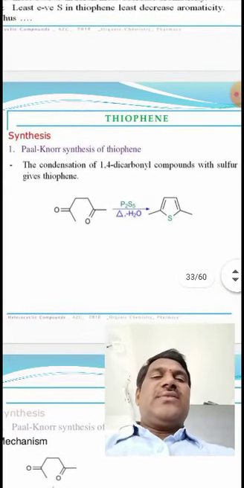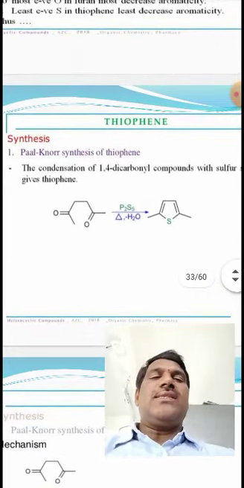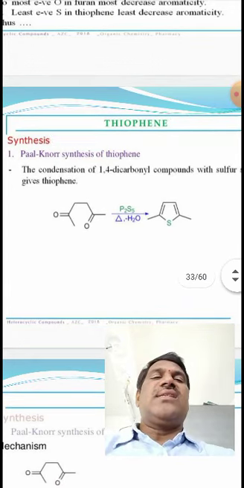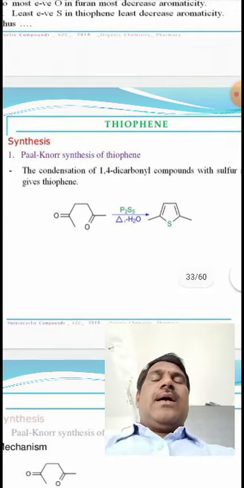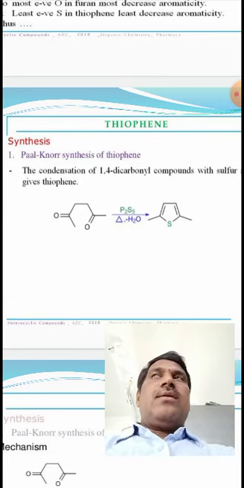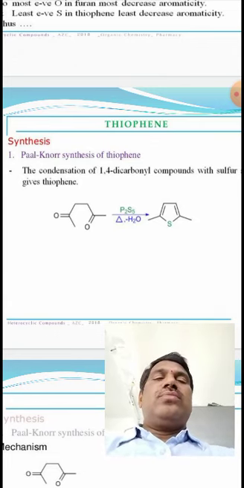Whereas in the case of pyrrole synthesis from the Paal-Knorr synthesis, we take the 1,4-dicarbonyl compound and react it with ammonia.